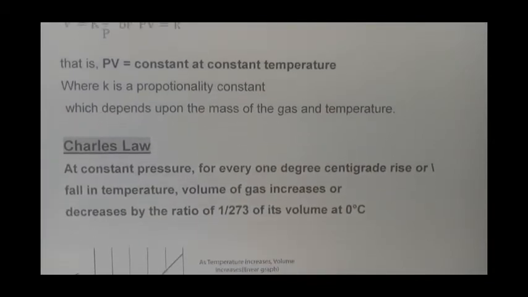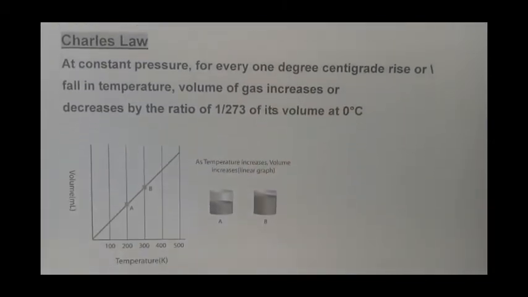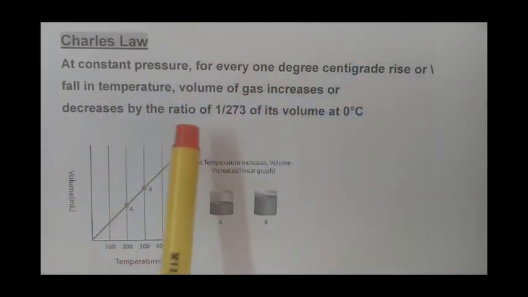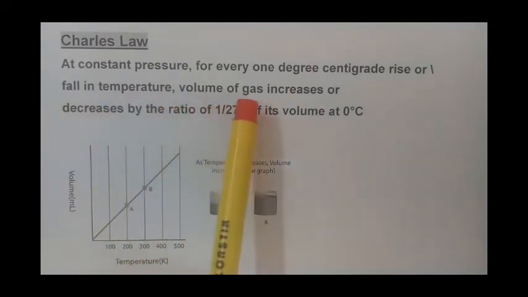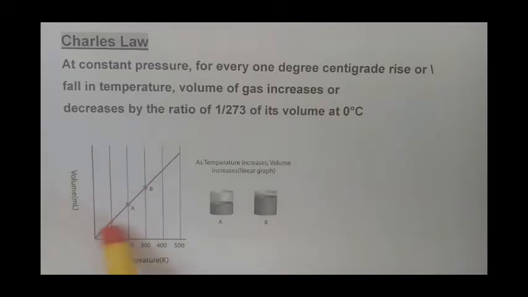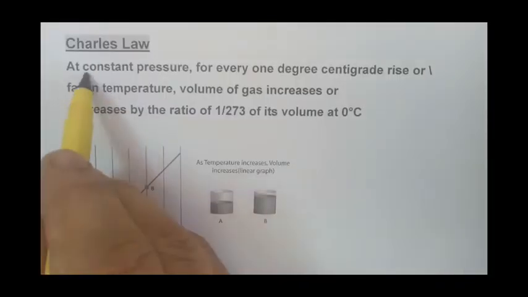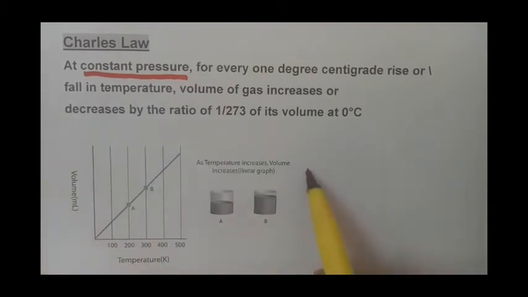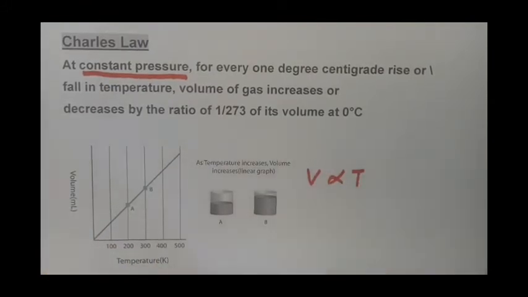Now comes the second law, and that second law is Charles' law. What Charles' law states is that at constant pressure, for every 1 degree centigrade fall or rise in the temperature, the volume of the gas increases or decreases by 1 by 273 of its volume at 0 degree centigrade. So here, at constant pressure, pressure should remain constant, and then the volume and temperature have a direct relation with each other. As the temperature increases, the volume of the gas will also increase.